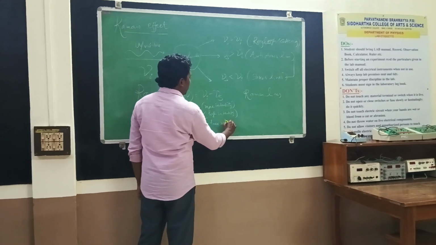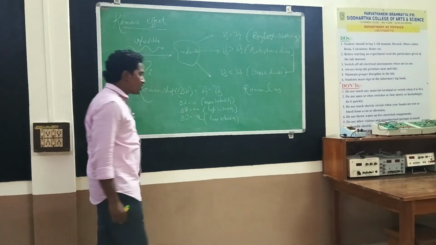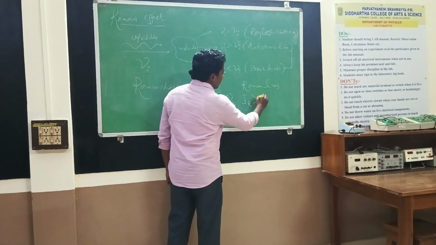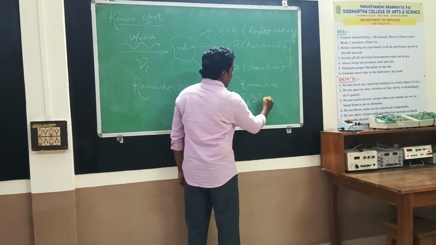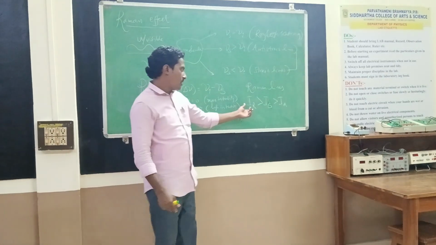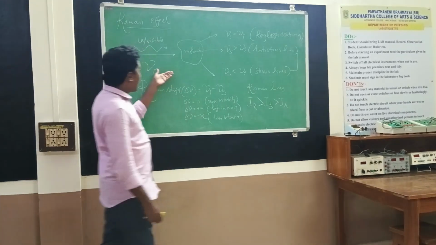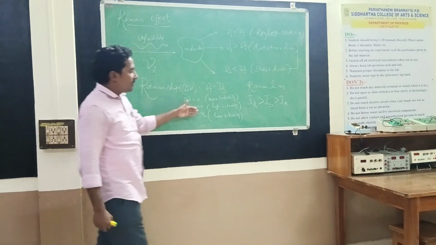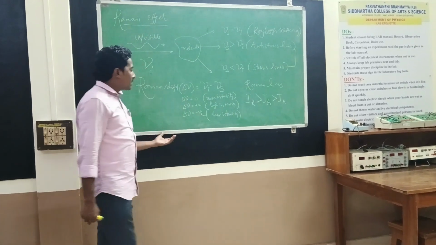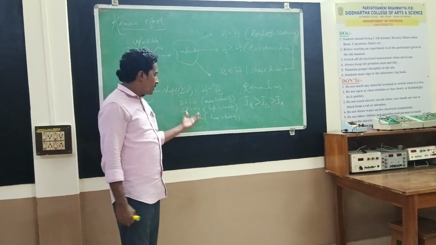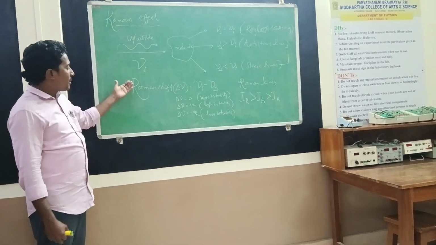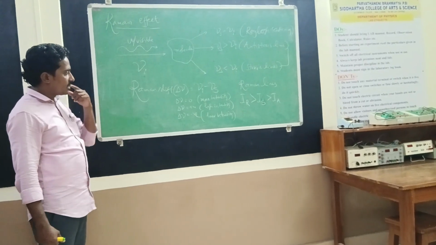So if you find the intensity relation between Rayleigh, anti-Stokes and Stokes lines, the intensity of the Rayleigh is greater than the intensity of the Stokes, and that is greater than the intensity of the anti-Stokes. These three things happen in the Raman effect. Based on the Raman shift, you can explain why some scattered lines are higher in intensity and why some are lower. This is the basic principle of the Raman effect: Raman shift delta mu is equal to mu minus mu s.